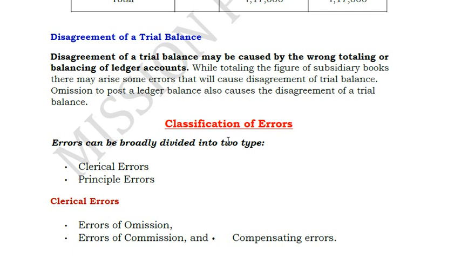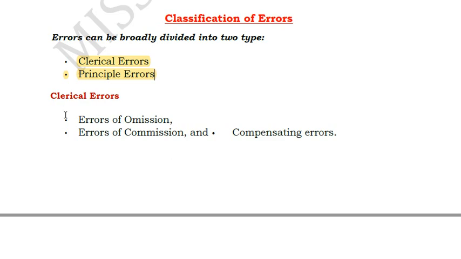Now comes the important part. So there will be situations when your debit and credit won't agree. That means the total of debit will be different from your credit. Why does that happen? Because there has been some error. Why has that error happened? This error has happened either due to a clerical error, first thing, or due to a principal error. So what is this clerical and principal error? We will deep dive into it. So clerical errors again are divided into three types. One is errors of omission, errors of commission, and compensating errors. We will cover them one by one.